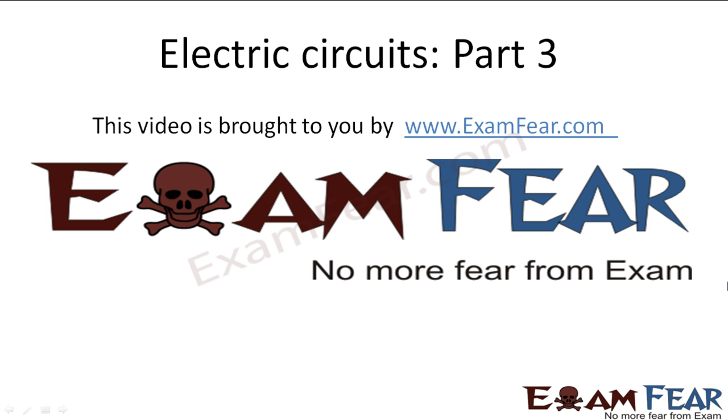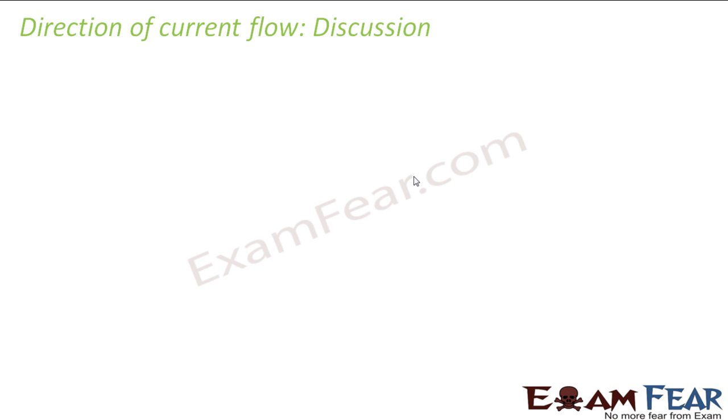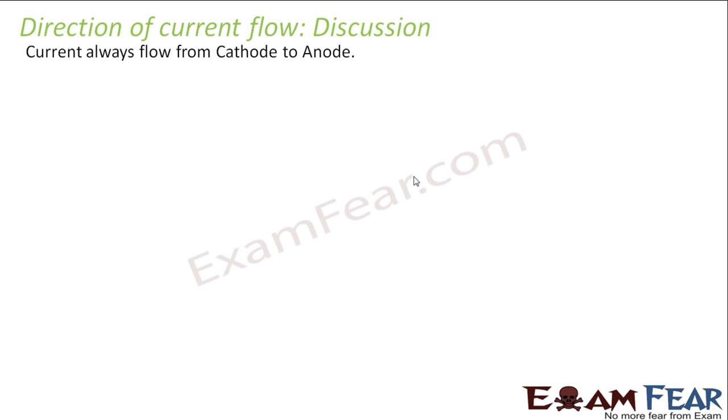Please make sure that you have watched part 1 and 2 before going ahead with part 3. We will discuss the direction of current flow in a bit more detail. As I told you, current always flows from cathode to anode.